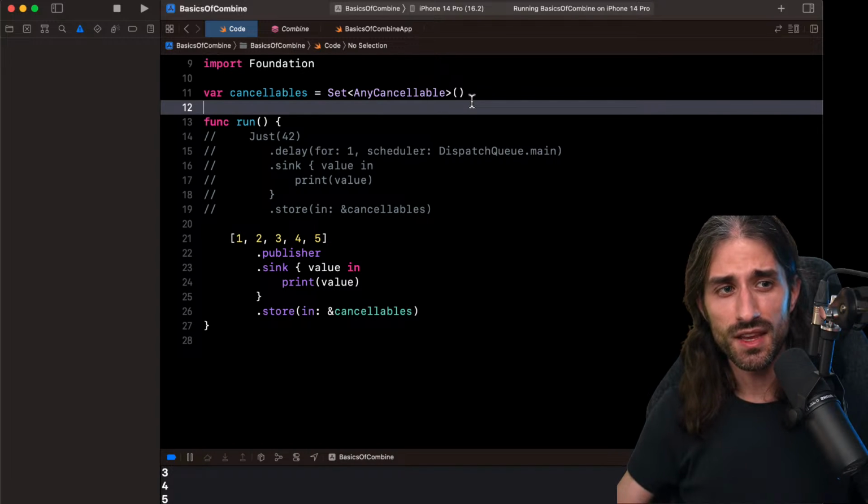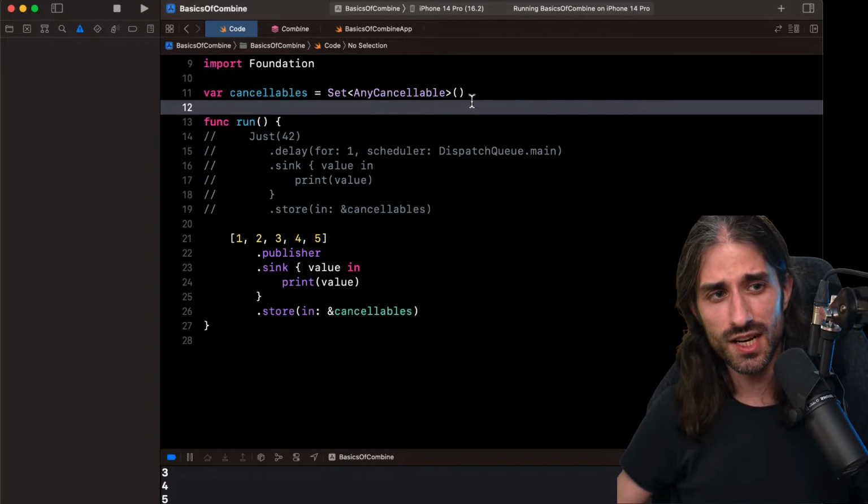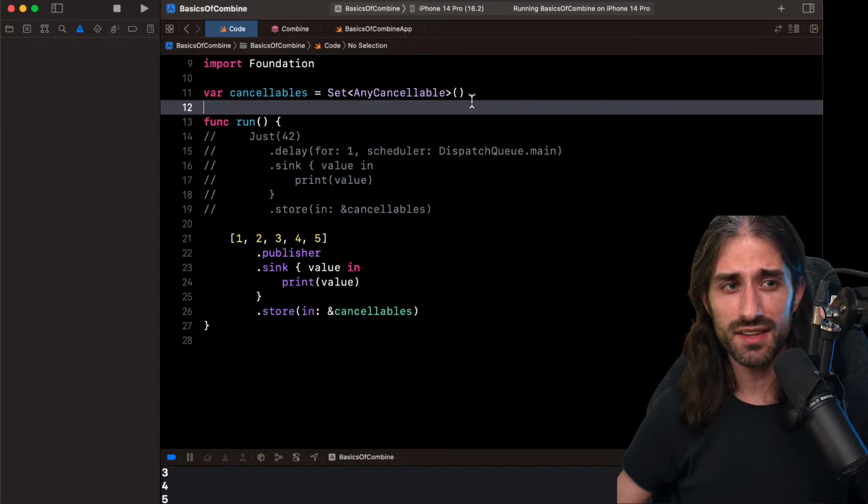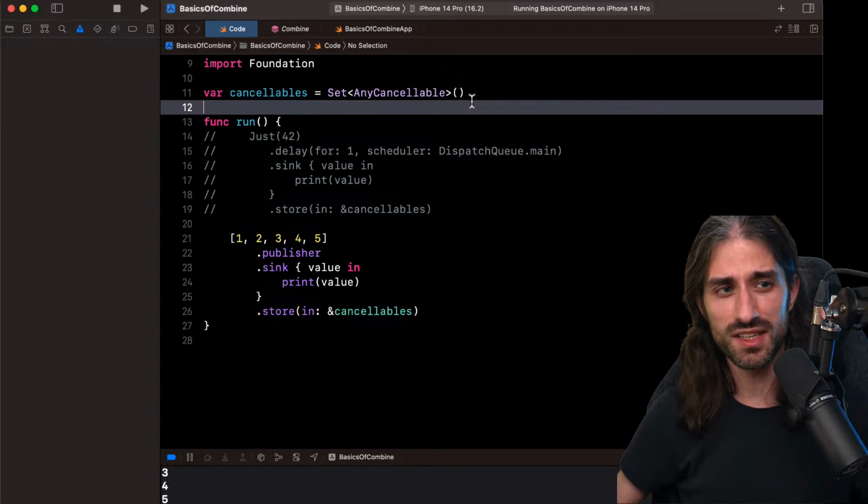But the thing is, if, for instance, your view is not deallocated for some reason, then you will be leaking, and it's very easy to do a takeUntil on an event that actually has a longer lifetime than what you expected. So what's great with a set of AnyCancellables is that if your app is working correctly, you already trust that your view model is being deallocated when you expect it to be.